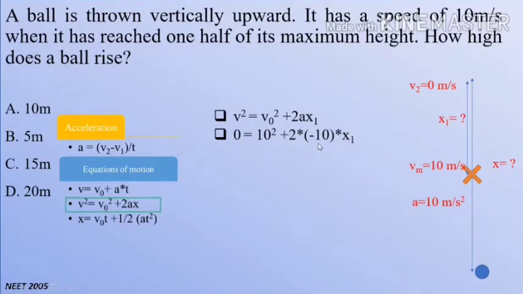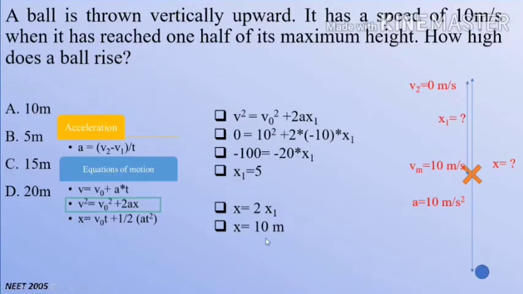So putting acceleration equal to minus 10, and x1 is what we need to find out. Calculating this, we arrive at minus 100 equal to minus 20 x1, and x1 will be equal to 5 meters. So the half of the distance is x1, that is 5 meters. So total distance will be x equal to 2x1, and that will be equal to 10 meters. So the correct answer is option A, that is 10 meters.